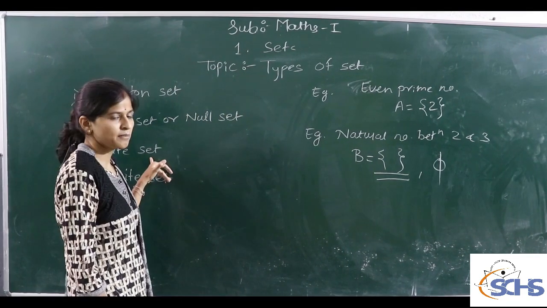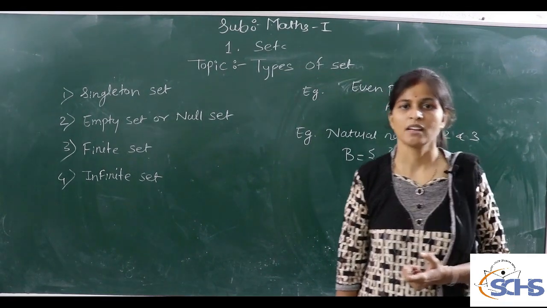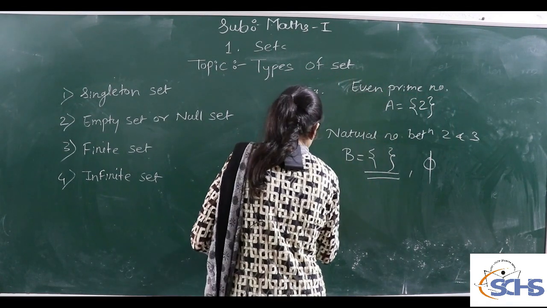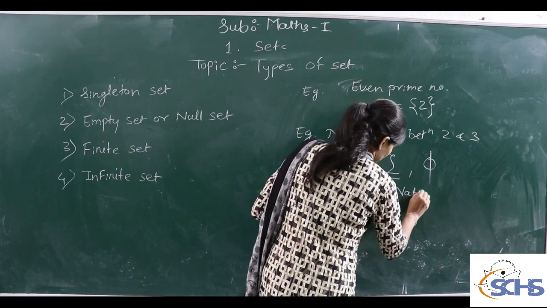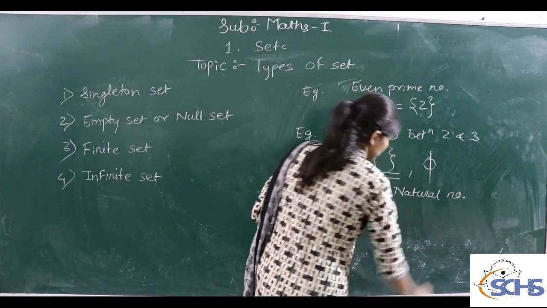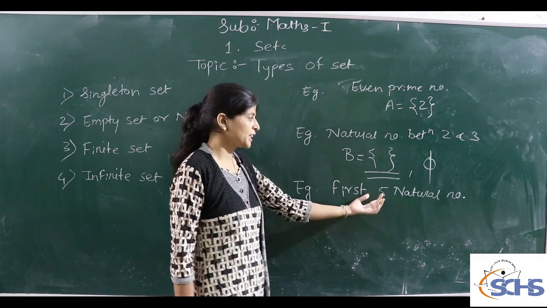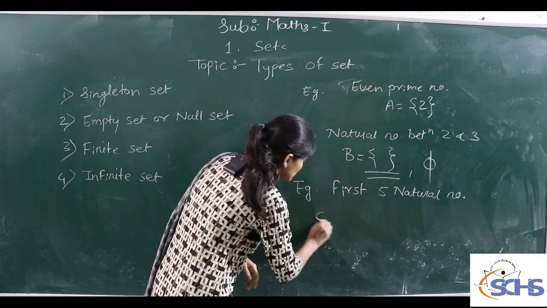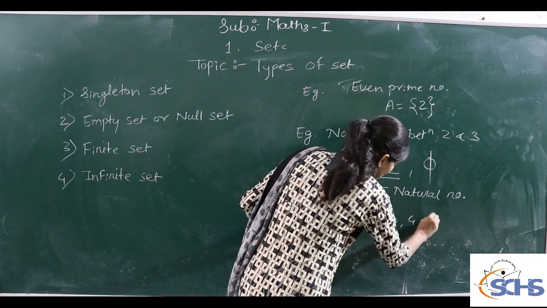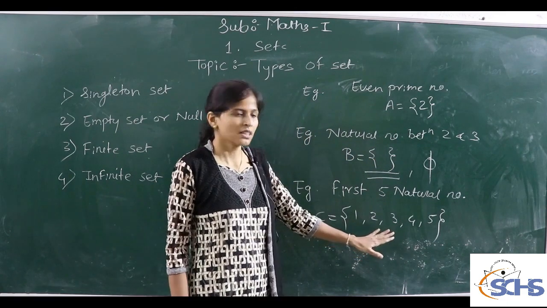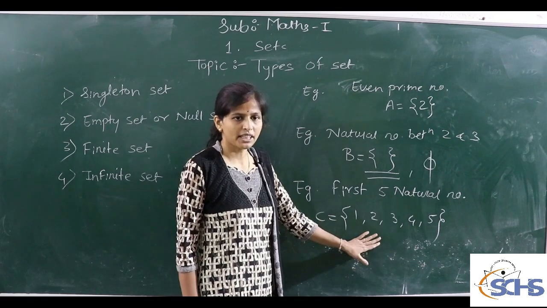Third one, finite set. A finite set means the set which contains a finite number of elements. For example, suppose we take the first 5 natural numbers. There are infinite natural numbers, but we are collecting only the first five. Suppose we name this set C. The first five natural numbers are 1, 2, 3, 4 and 5. This set has a finite number of elements, therefore this set is called a finite set.